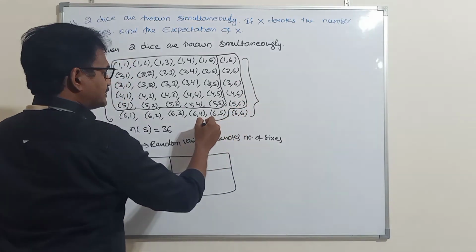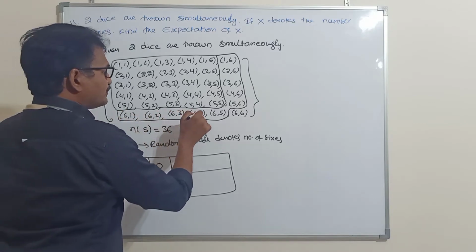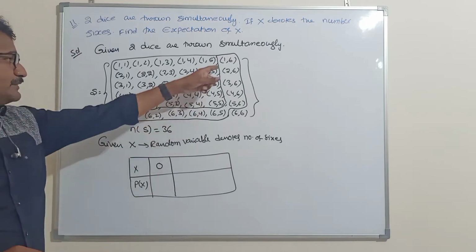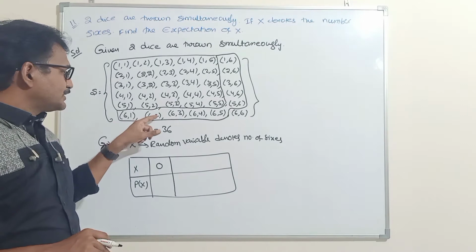Next, 6 5, 6 4, 6 3, 6 1, 6 2. 1 2 3, 4 5, 6 7, 8 9, 10. So total 10 sample points if you observe. Here first die shows 6, second die shows 6.